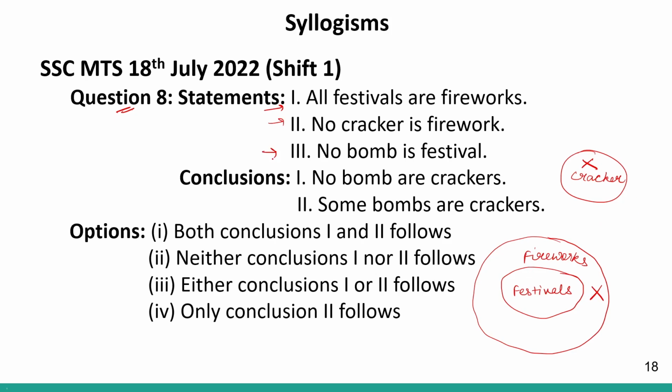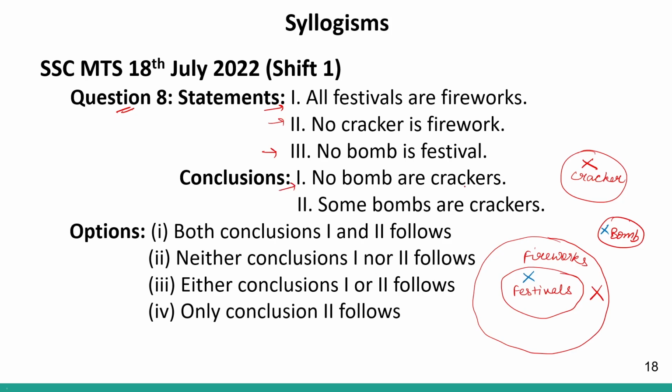Then it is given no bomb is festival. So that means bomb is a separate entity. No bomb is festival will be represented like this. So these will not overlap. Bomb will not overlap with festivals. Correct? This is how the Venn diagram will look like. Now let us look at the conclusions.